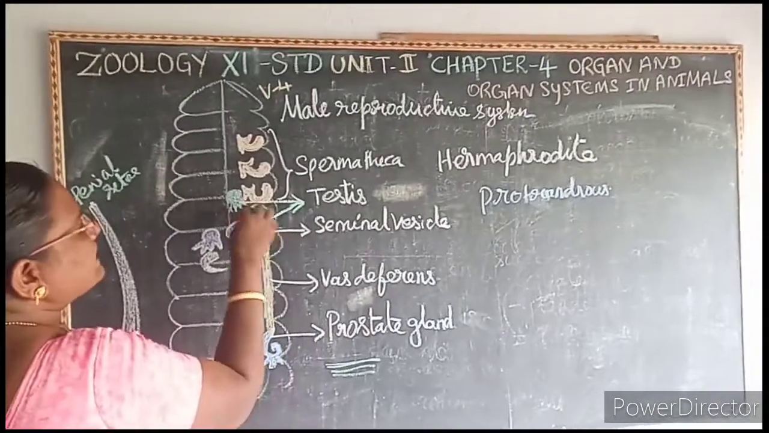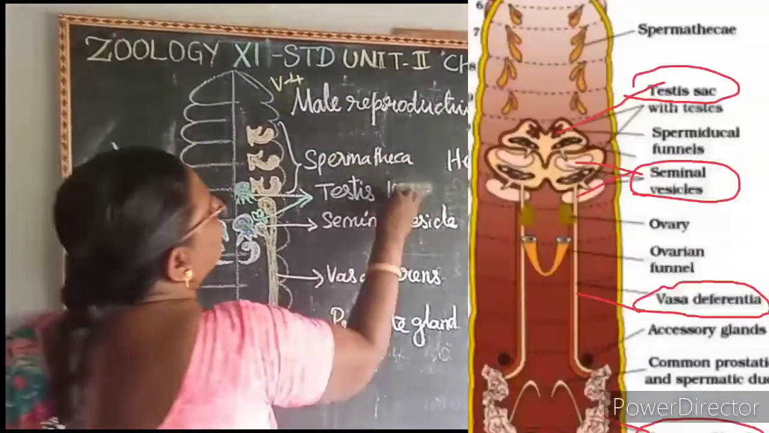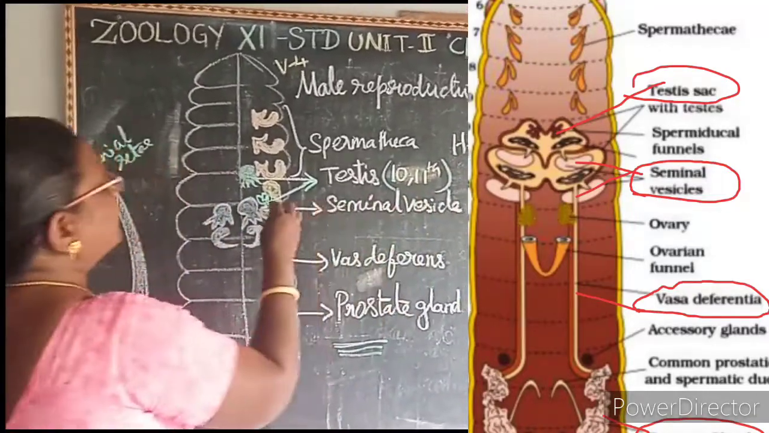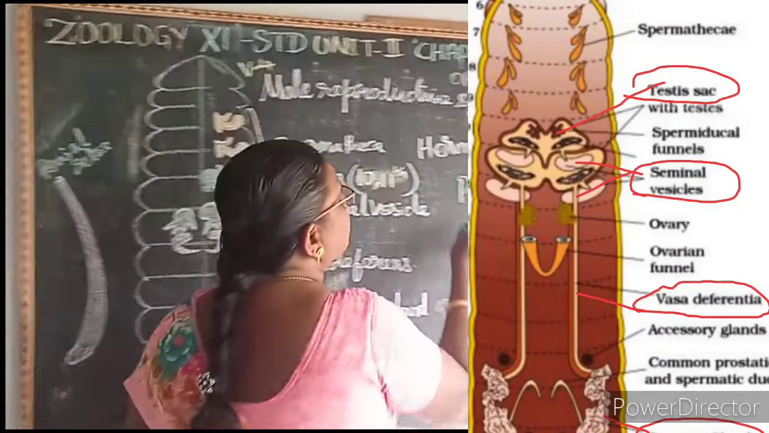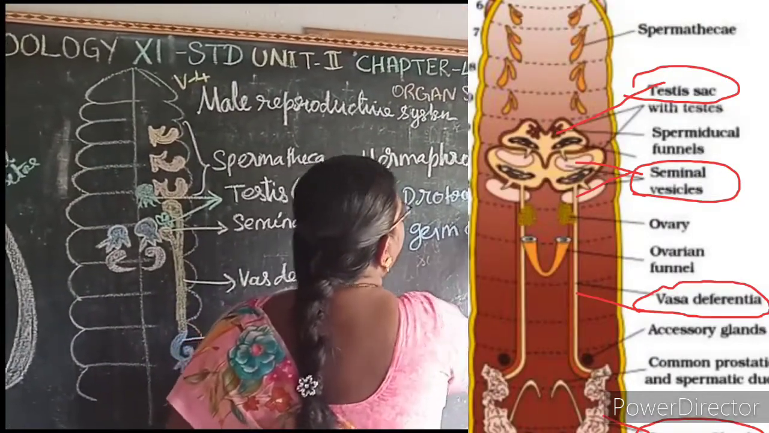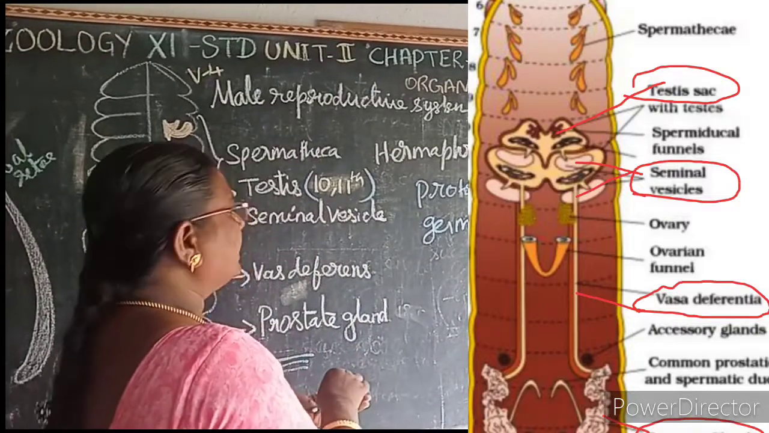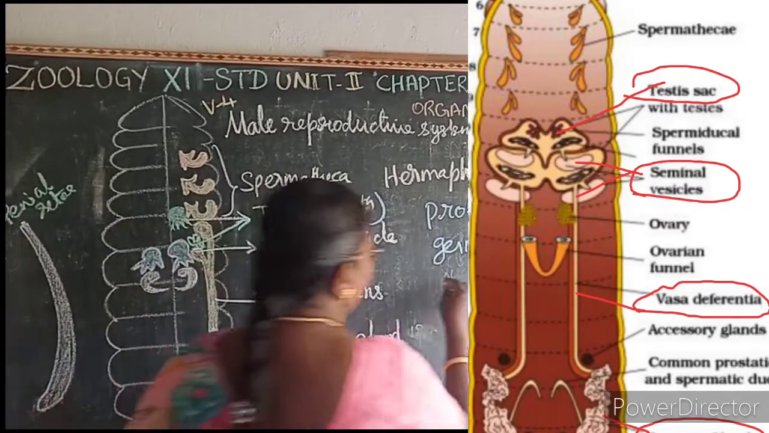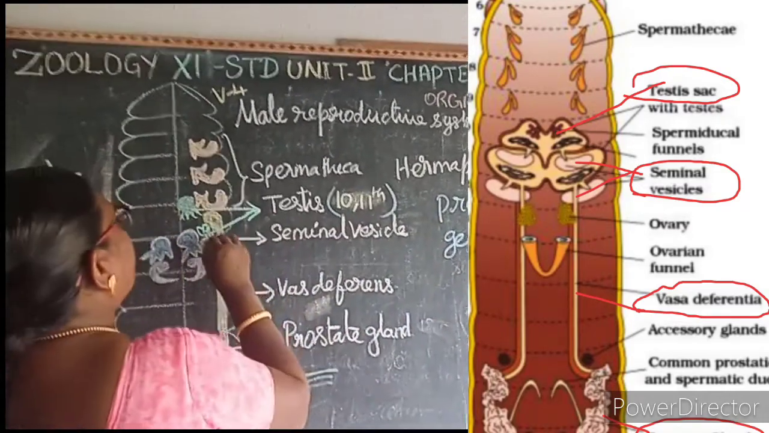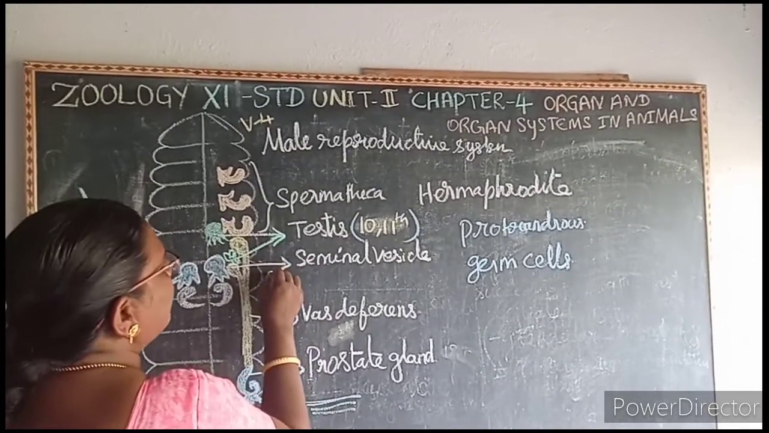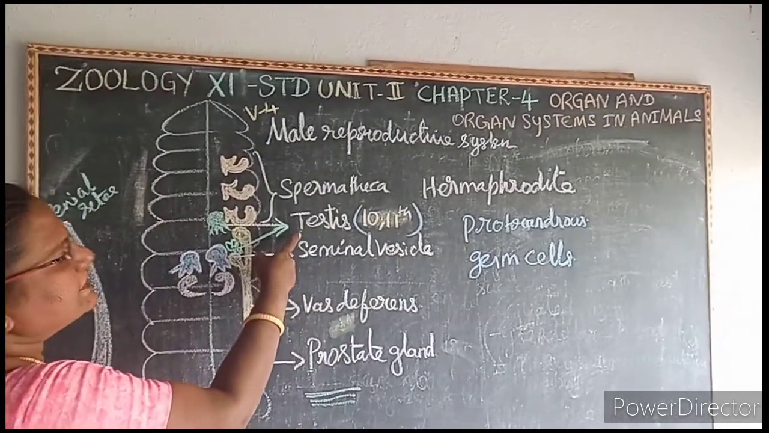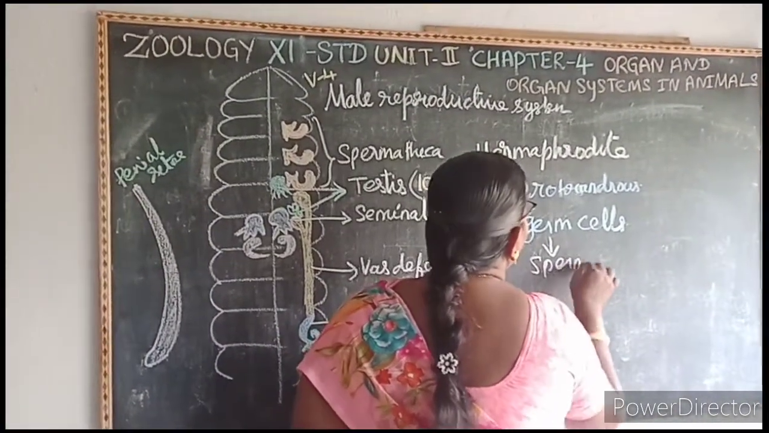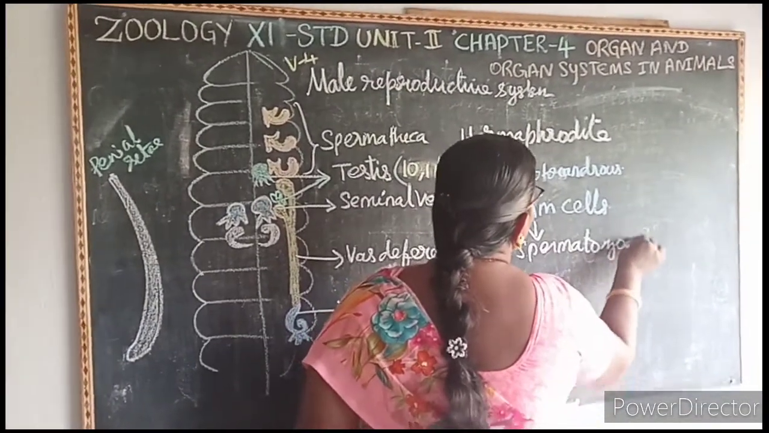A pair of testes are present in the 10th and the 11th segment. The testis give rise to the germ cells or the spermatogonia, and this spermatogonia produces the sperms in the funnel-shaped ciliary rosettes, that is a seminal vesicle. The germ cells give rise to the spermatozoa or the sperm.